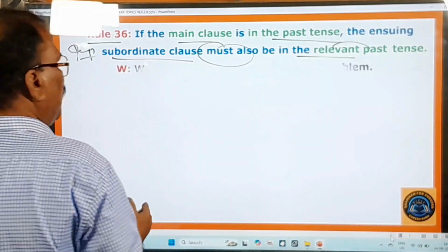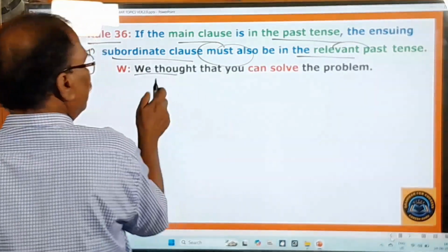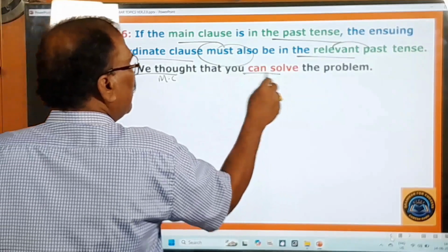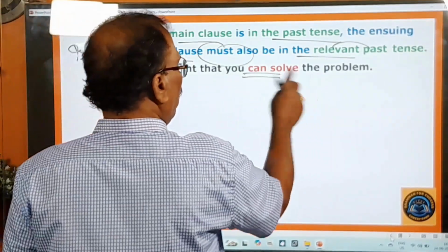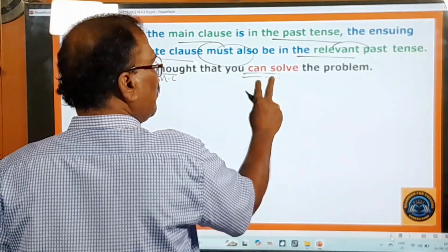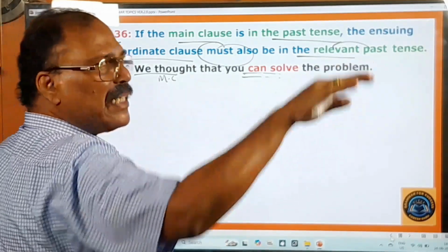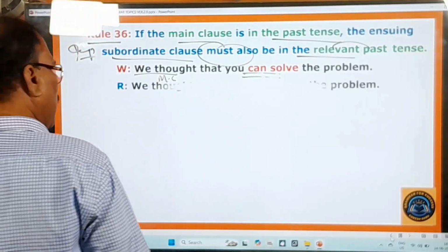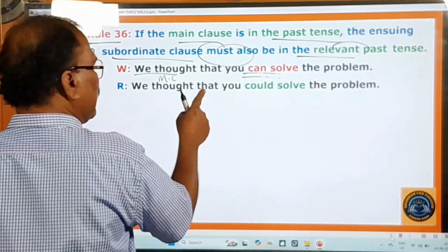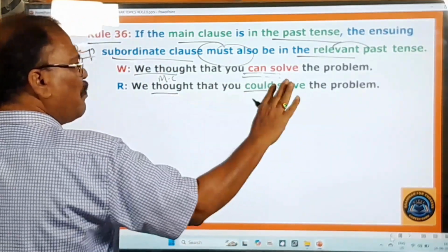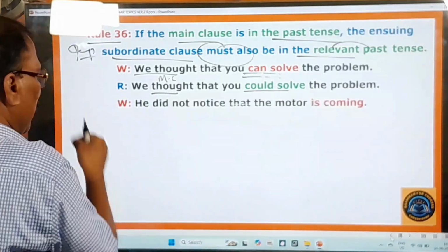And here you pay attention. We thought this is the main clause. It is in the simple past. Okay. But here can is there, that you can solve the problem. This sentence is in the present tense. It is in the past tense. It is in the present tense. Therefore, there is no balance in the sentence. And therefore, to set right the balance, what should you do? We thought that you could solve the problem. Past tense, no problem. Balance is over. Right.